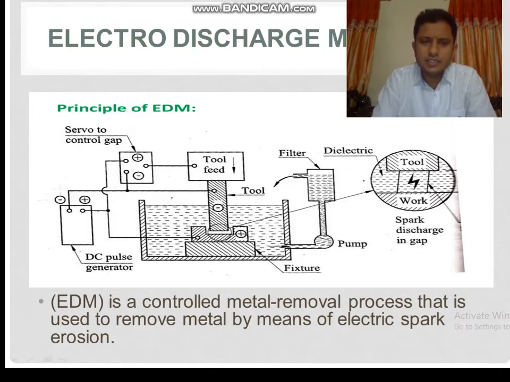Let's see things one by one. Here is the tool feed mechanism. Here is a DC pulse generator, which is also called a DC power source. Your workpiece is attached to the positive terminal of the DC power source, and the tool is attached to the negative terminal. Tool is cathode and workpiece is anode.